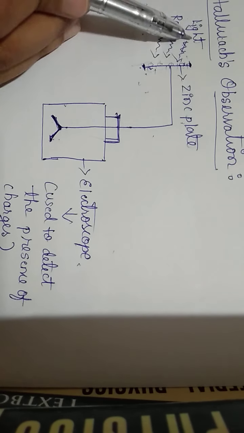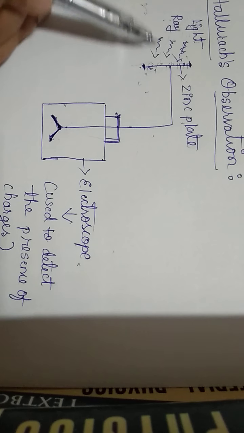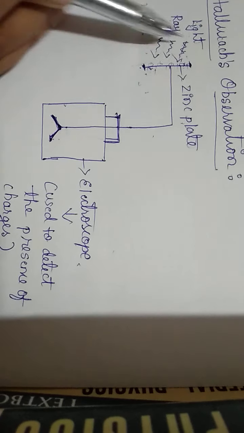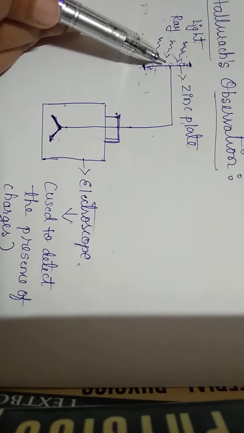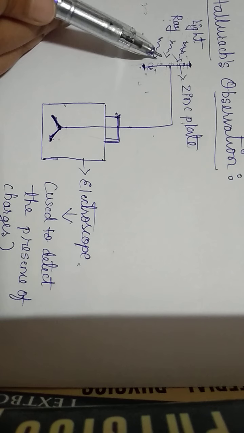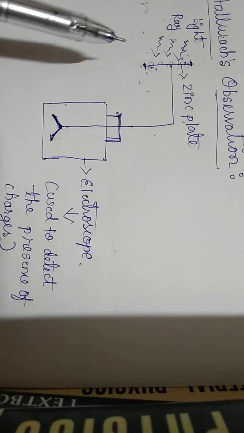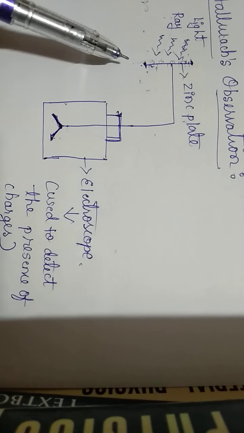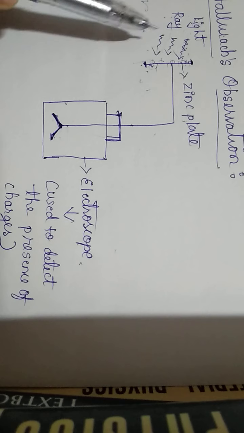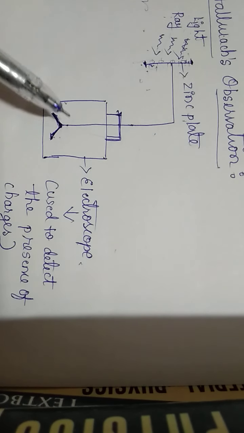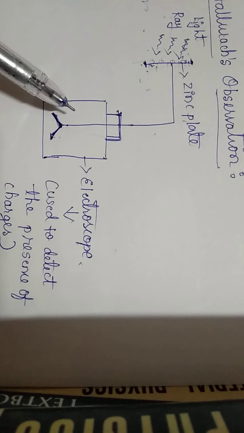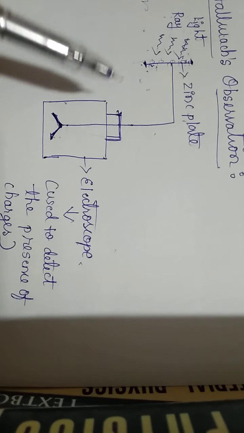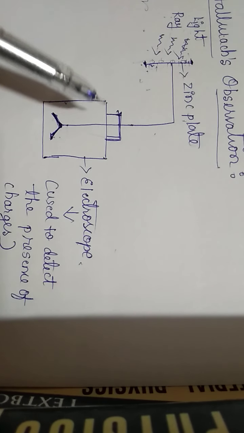And whenever you increase the strength of the light radiation, the zinc plate becomes positively charged if the electroscope is initially uncharged. And the zinc plate becomes more positively charged if the electroscope is initially positively charged.